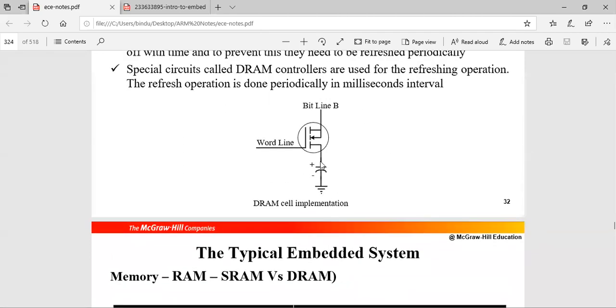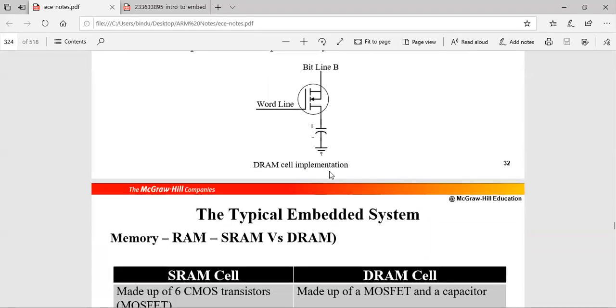If the charge leaks, you will not have that amount of voltage, and then you may read it wrong as 0 or something else. It should be maximum, VDD, for it to be read as 1, otherwise it is read as 0. That is why we have to take care that the capacitor charge is refreshed periodically.